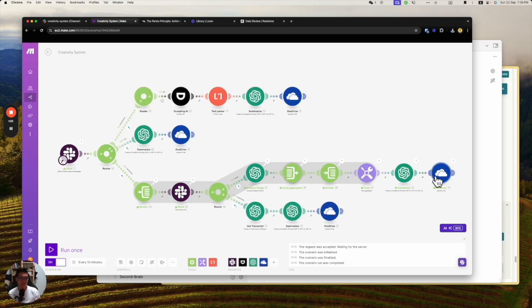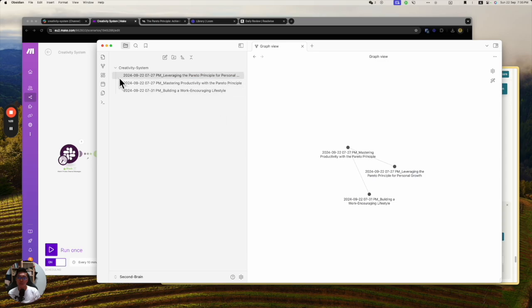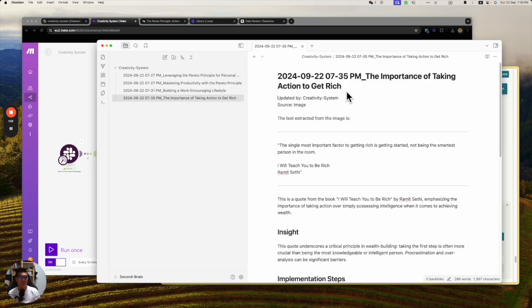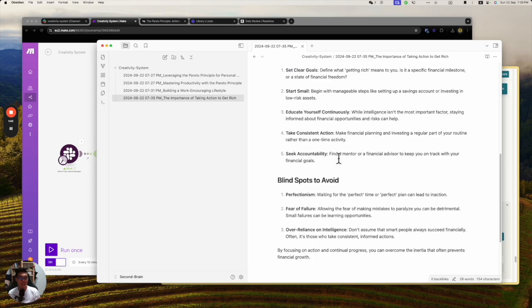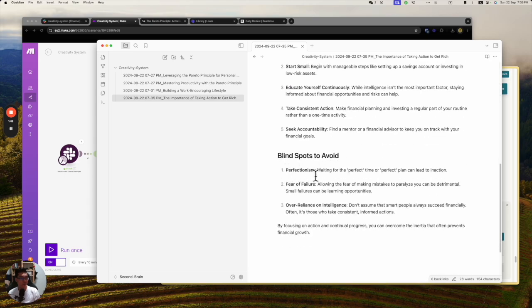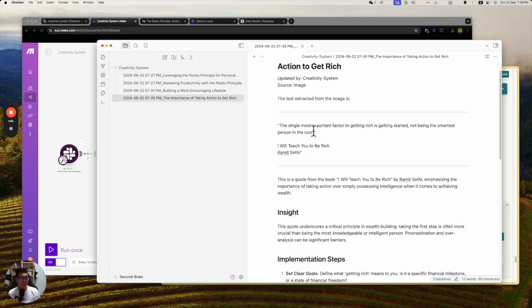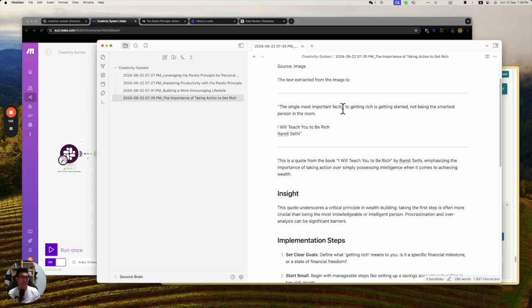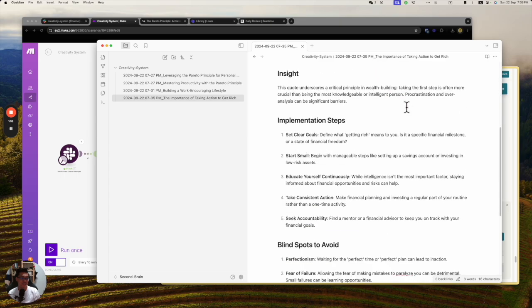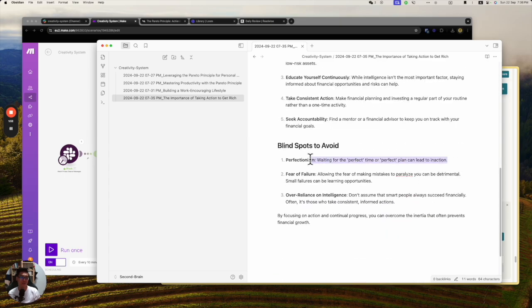So you see this OneDrive, right? We actually create a new note. The performance of taking action to get rich. Source is the image. Yeah, the text extraction. This is the extracted text. So the implementation tab is a blind spot, waiting for the perfect time. What is the thing? Yes, it's getting started, but be aware. The important factor is getting started, don't wait. Yep, this is a blind spot.